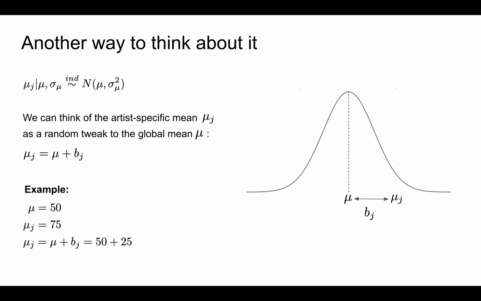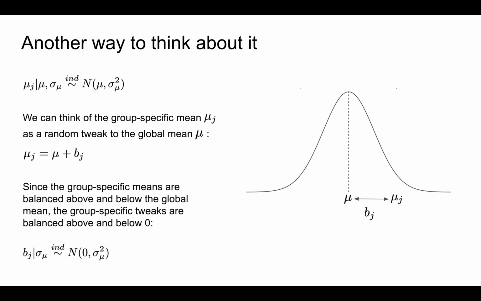Consider an example. Suppose that the typical artist has a popularity of 50, whereas artist J has a popularity level of 75. In this case, artist J's popularity level is 25 points higher than that of the typical artist. That is, μj is equal to the global mean of mu equals 50, plus a tweak of b sub j equals 25. Or, suppose another artist J has a popularity level of 40, 10 points below that of the typical artist. Thus, μj is equal to the global mean with a negative tweak of 10.